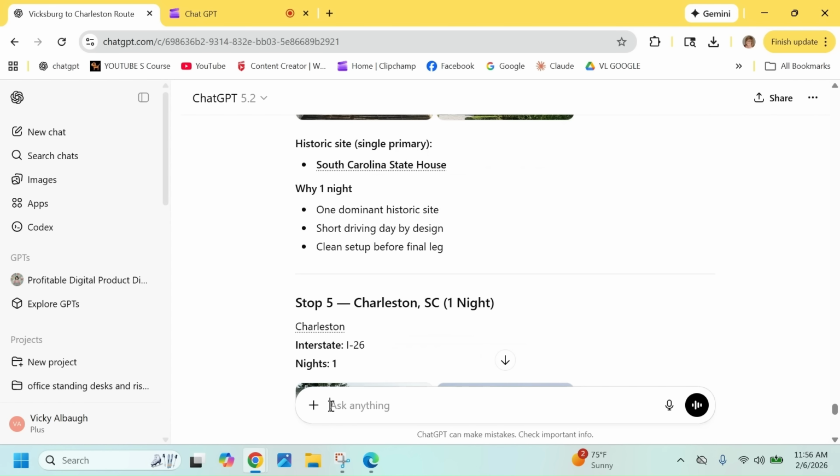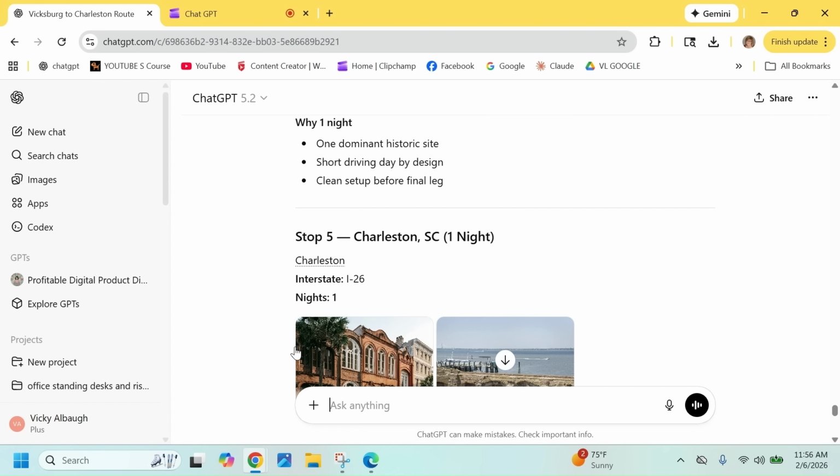Okay, now we're going to put it all together and get organized. And instead of a long list like you've been seeing here on ChatGPT, I'm going to ask for a table so that we can see the whole trip in one table. Okay, so you're going to see me do the prompt. I'm going to have to ask for a table: present the final plan as a table with columns for start and end locations,